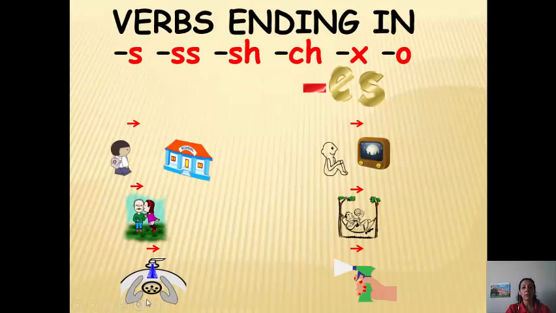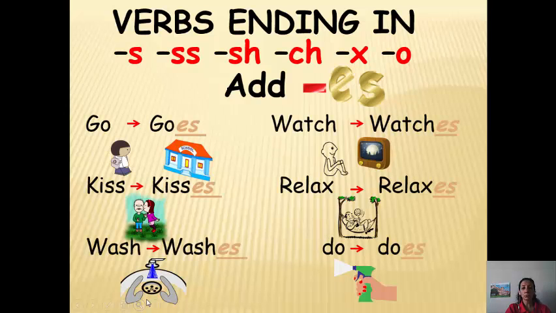Next rule, verbs ending in S, double S, SH, CH, X, O. Do you remember these letters? S, sh, X, O. Yes, very good. Okay, when we find verbs ending in these letters, we put ES. Go, goes, watch, watches, kiss, kisses, relax, relaxes, do, does. Remember them, very good.